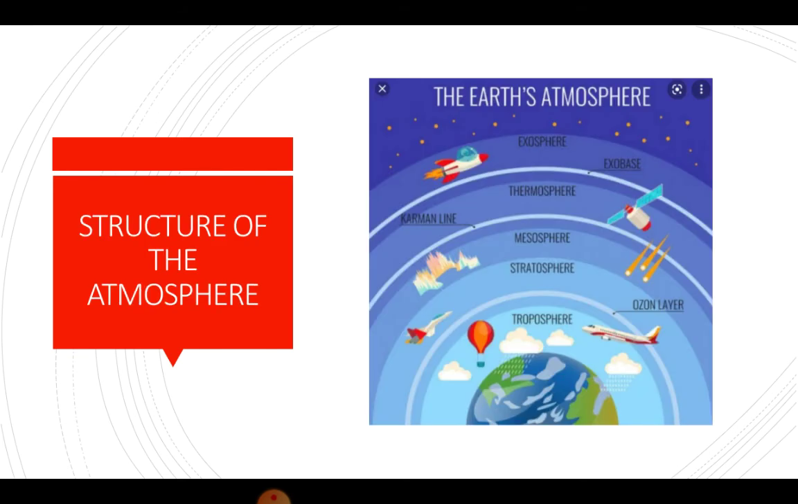Structure of the atmosphere. There are 5 layers of the atmosphere according to composition, temperature, and other properties. These layers vary in thickness. Starting from the Earth's surface, these layers are troposphere, stratosphere, mesosphere, thermosphere, and exosphere. Troposphere.